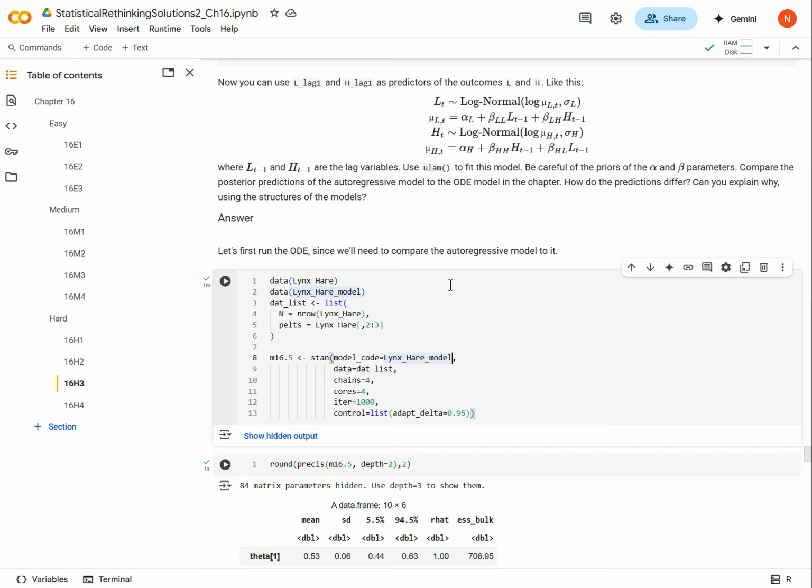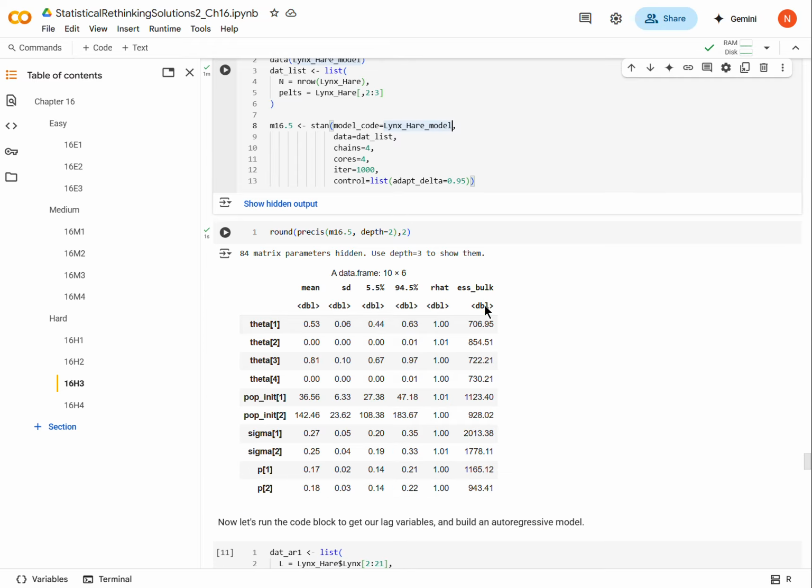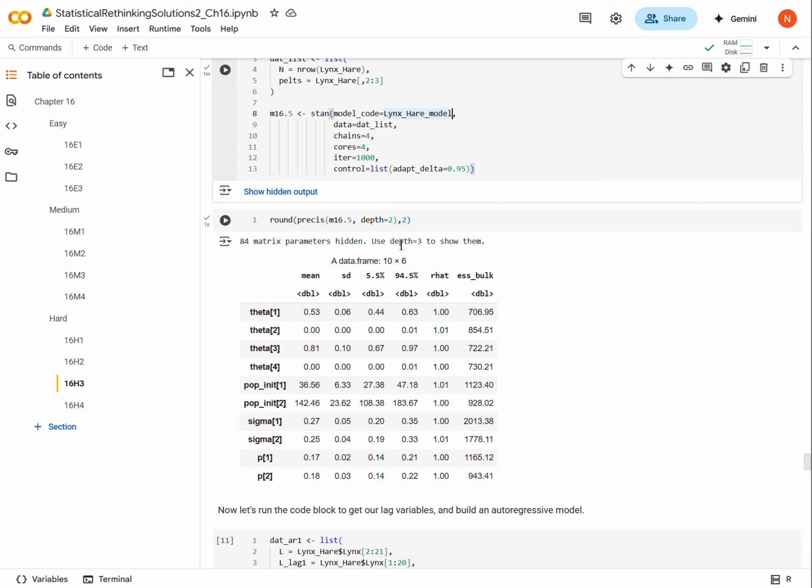But we run that just so we have it, and we see that it converged. Looks okay. We should run some trace plots or something, but we'll just keep moving here. And we have these different parameters that are not necessarily easy to interpret. That's why we want to plot these things, and we will eventually.